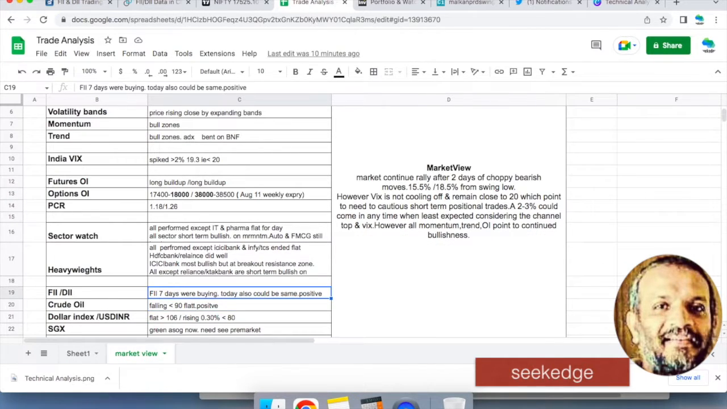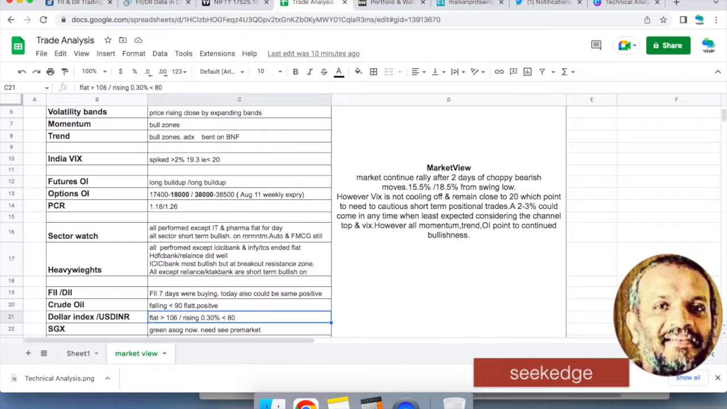Institutional participation is good news. Today also, most likely, FIs might have bought. They have been buying for the last 7-8 days now, which is very positive. Institutional participation is increasing. Money is flowing in, foreign money, which has not happened for a long time. In the last year, it was only selling every single day. Crude is cooling off, another positive, flat, less than 90.87, which is very good.